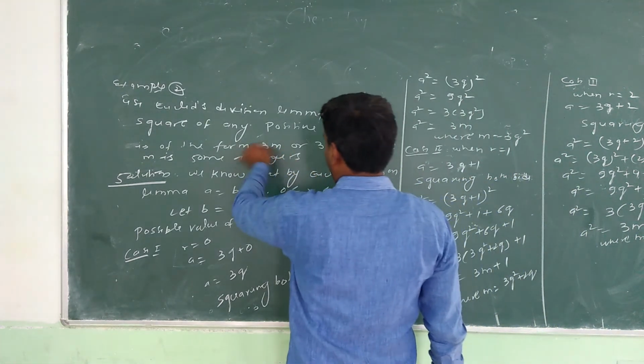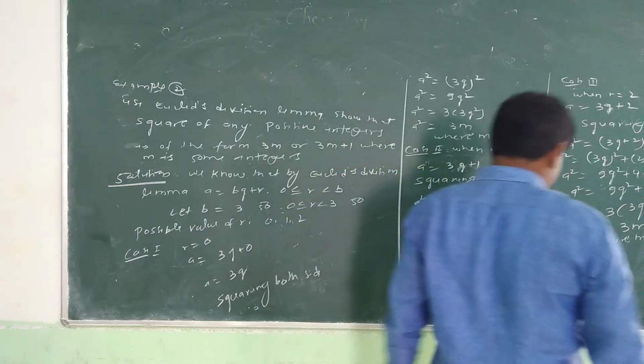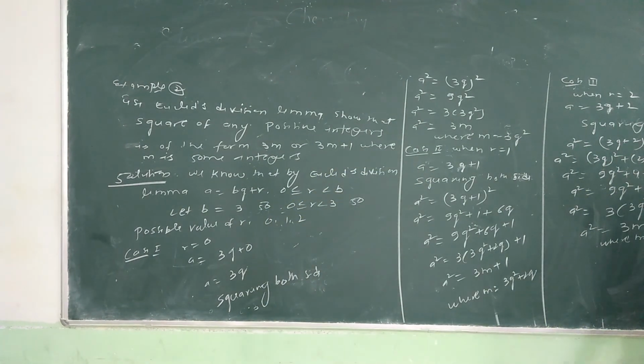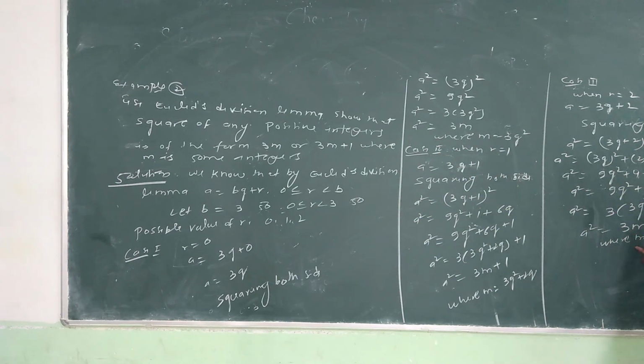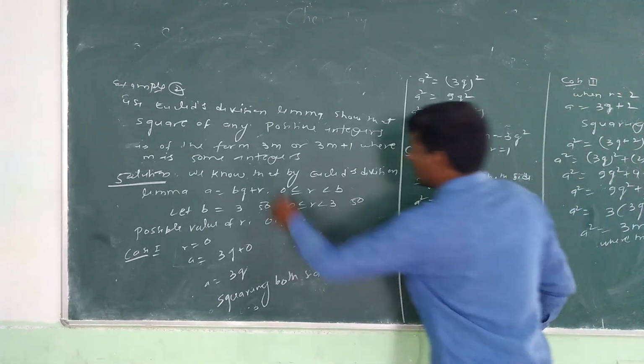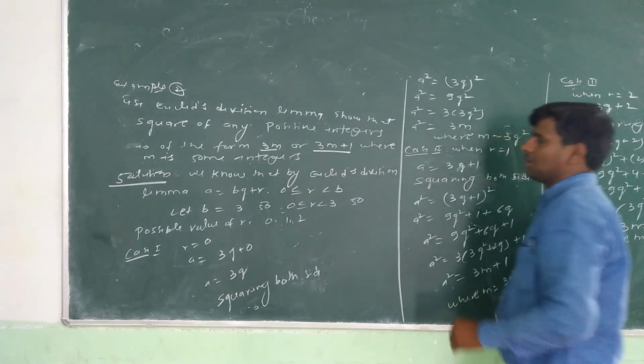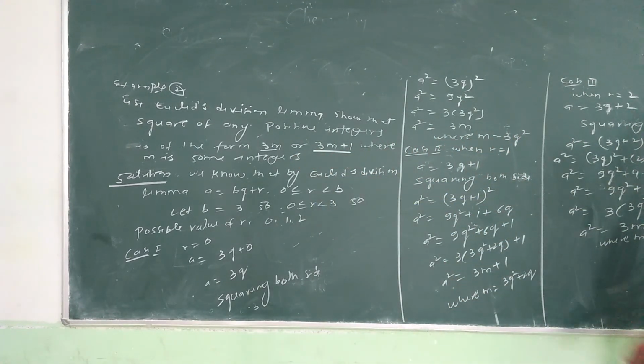Square of any positive integer is of the form 3m or 3m plus 1, right? We can prove that here. First form 3m, second 3m plus 1, and this is 1. So in this process we have only two forms, that is 3m or 3m plus 1. We can prove the square of any positive integer is of the form 3m or 3m plus 1.